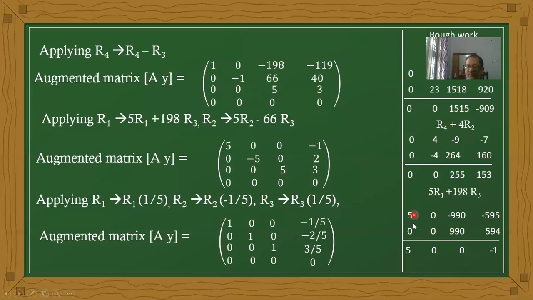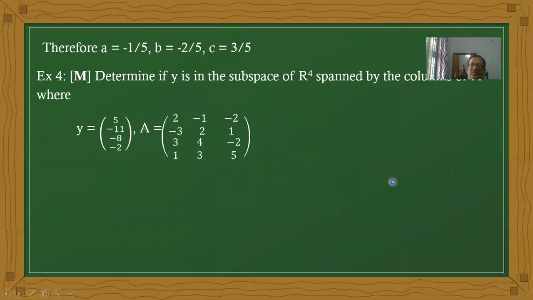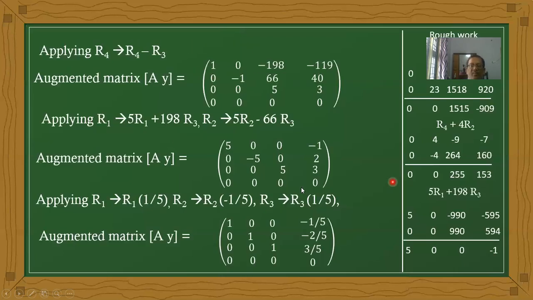Therefore the sum becomes 5, 0, 0, minus 1. In the same manner, here also. Okay, now it becomes 0 minus 5, 0.